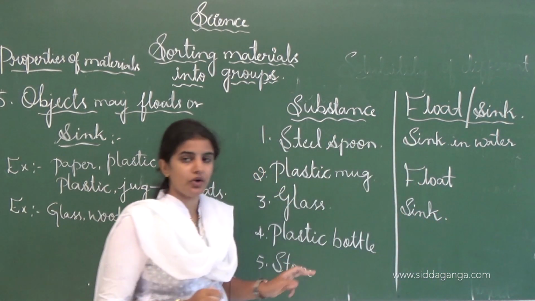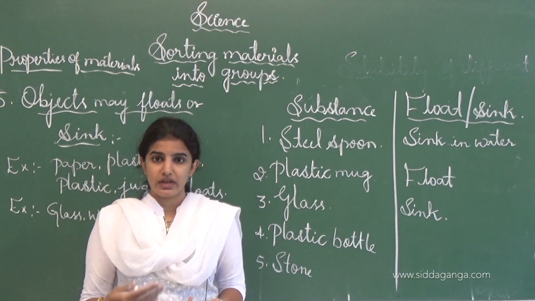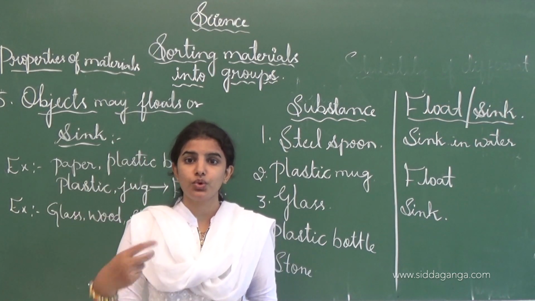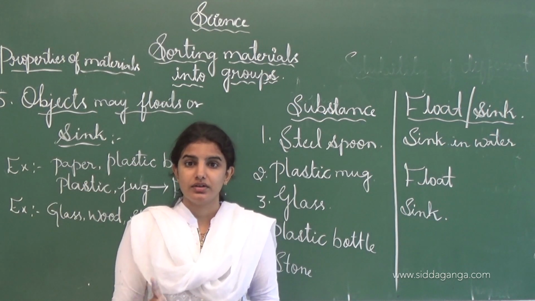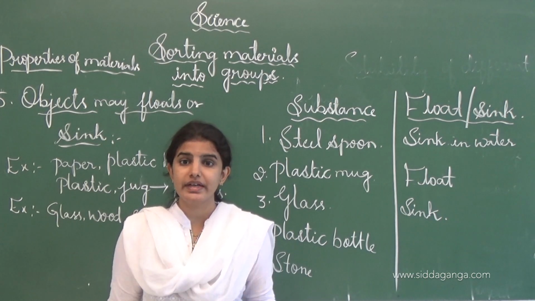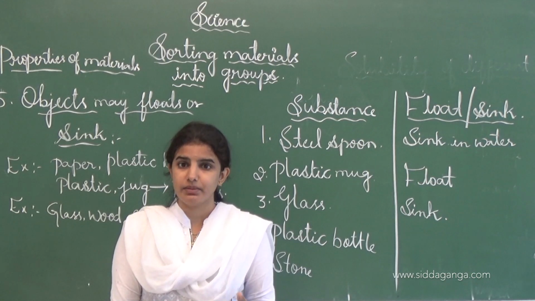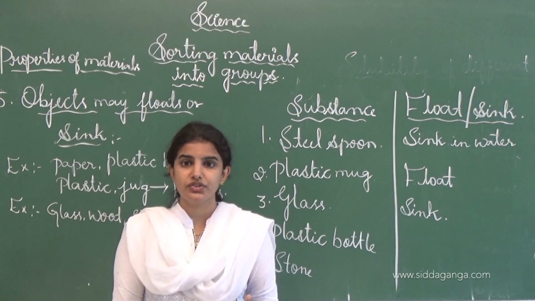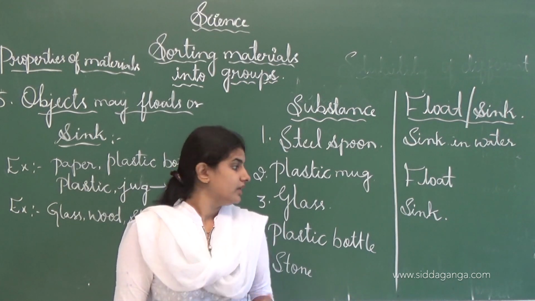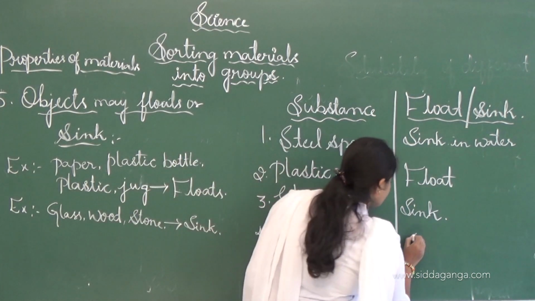And like that plastic bottles also, we see in various types of seas and different types of oceans, many people throw the plastic bottle. It is very dangerous to throw the plastic bottle into the water, because it is not degradable. Degradable means what? Koletu hogalla. See, it will not degrade. It is very dangerous for the land also. It creates land pollution. See, this plastic bottle is a float in the water.